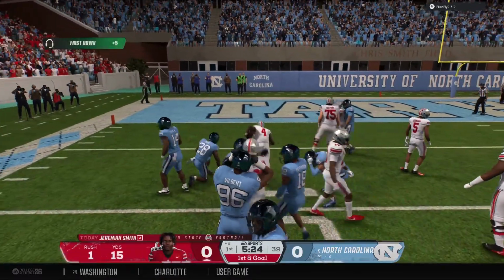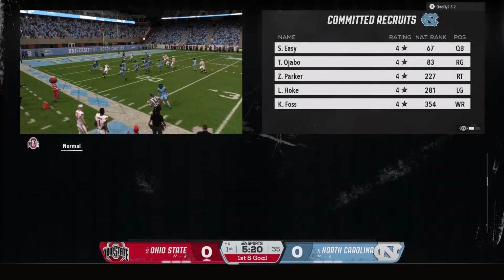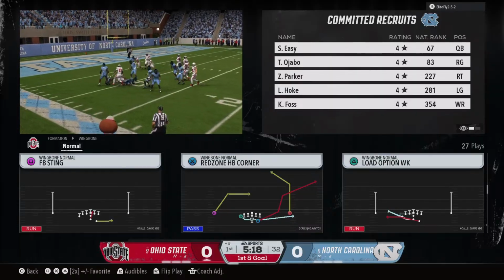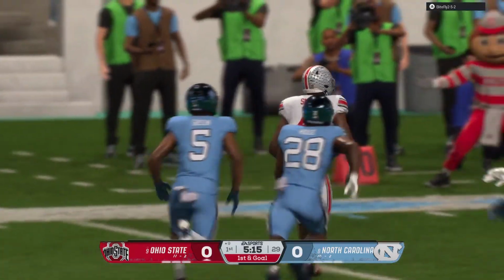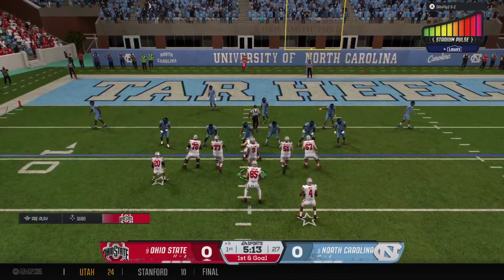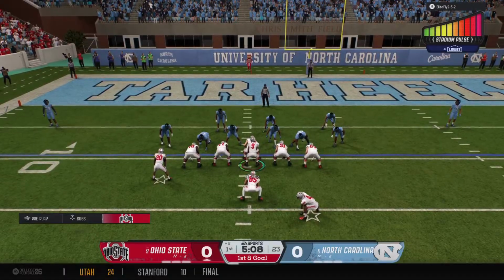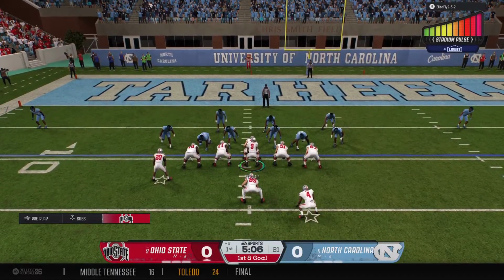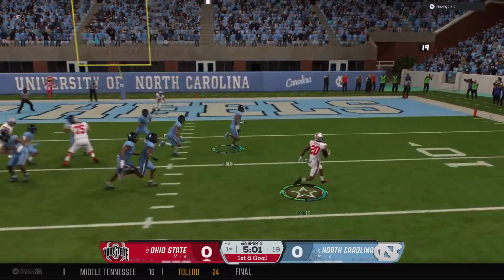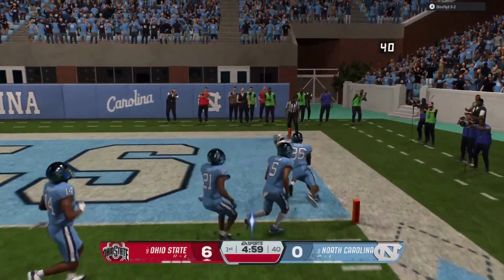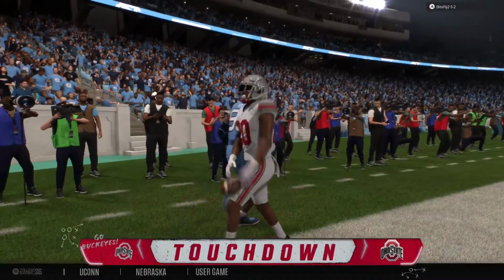They finally stopped him, but a solid play sets him up. First and goal at the 9. First and goal, Ohio State. The Buckeyes looking to punch it in here. It's first and goal. Here's the handoff on first and goal. Touchdown, Ohio State, as they claim the lead here in this playoff game.